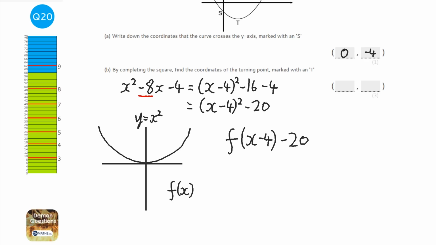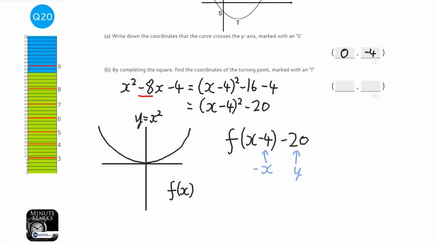So think about functions. What do the bits do? Well, anything in here moves it in the opposite direction on the x-axis. So a minus 4 would move it 4 to the right, and anything out here will shift it on the y-axis, and actually it will be in the correct direction. So anything inside the bracket affects the x in the opposite direction, and anything outside the function will just affect the y.